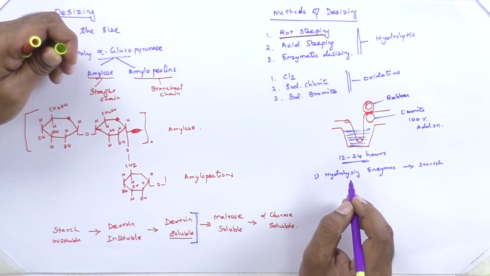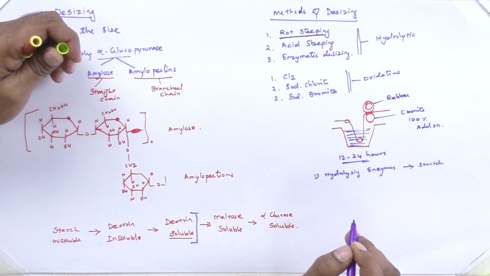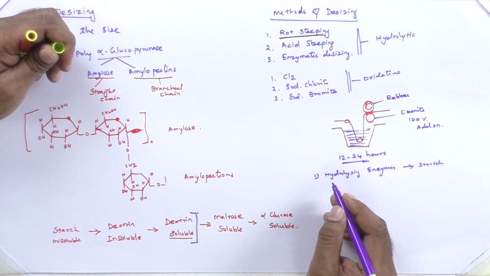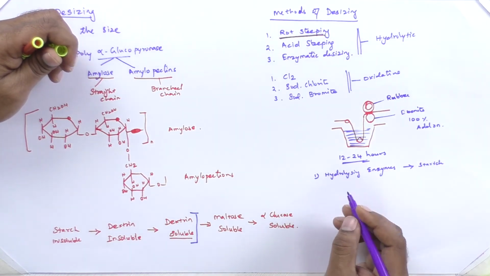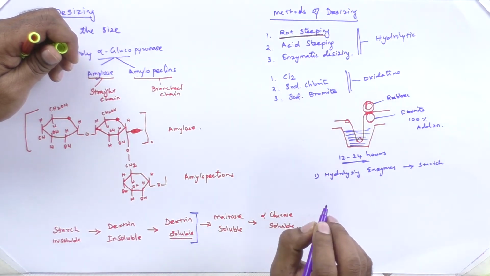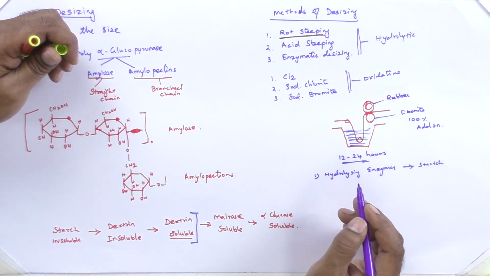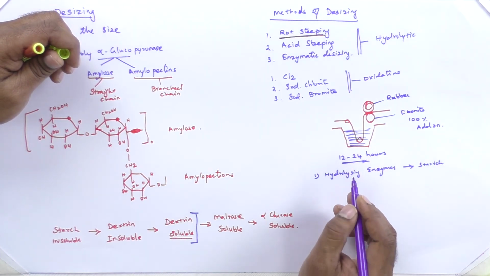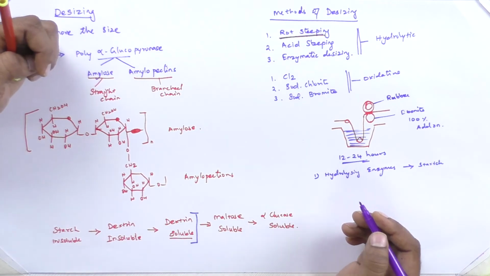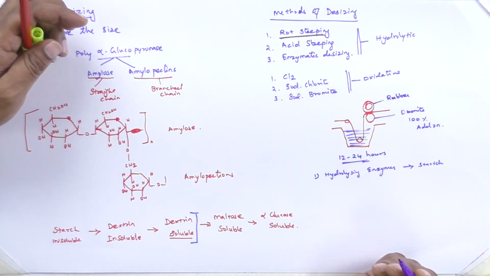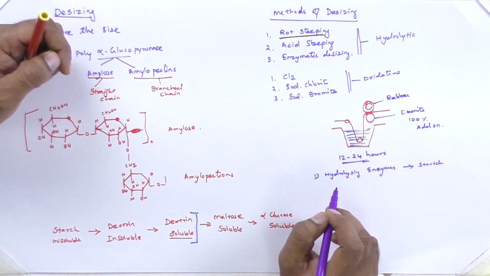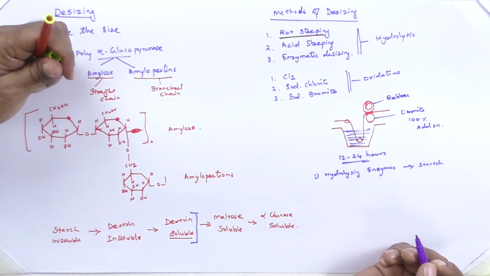So that is the main disadvantage of this process. Efficiency is good, and this process will not tender the fabric. That means it will not reduce the strength of the fabric. So it is very safe to desize the fabric. This is all about the rot steeping method.